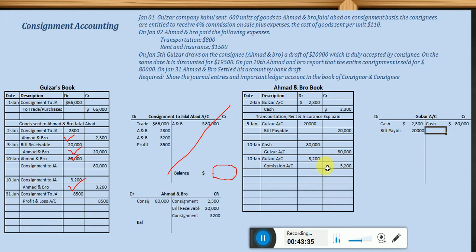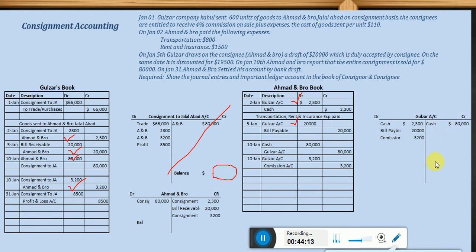So look, dear students, Gulzar we have posted all the values. Here we have Gulzar debited, so we have moved into the debit. Gulzar again debited 20,000, we moved here into the debit. And next Gulzar account credited, so we move the value into the credit. And then finally here we have Gulzar account debited 3,200, and that is because of commission. So this is quite clear. In this account, this side is representing what? The receivable, and this side is representing the payable.